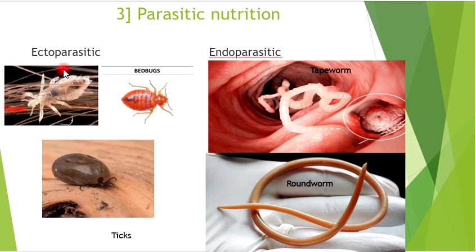Ectoparasitic nutrition is carried out by living creatures like louse, bed bugs, and ticks, which suck the blood from the host body. In this type, the parasites are seen living on the body surface of the host and obtaining food by sucking the blood or blood juices.